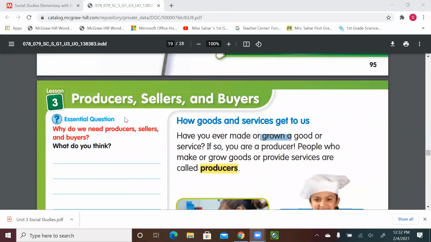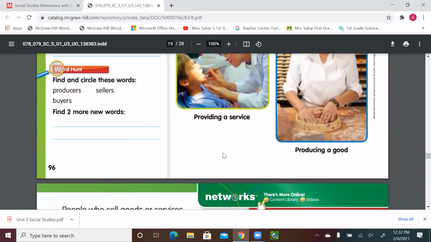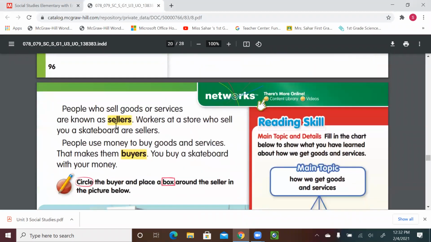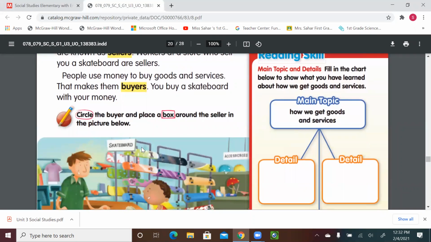All right, so this is the first part of our lesson, producers, sellers, and buyers. And we learned that if you make something or you grow something, it could be a good, or you provide a service, that makes you a producer. So if I'm providing a service or I'm growing goods, that's a producer. But if I'm selling something, I'm sales, so a seller. And if I'm buying, the one who goes and pays the money will be the buyer.